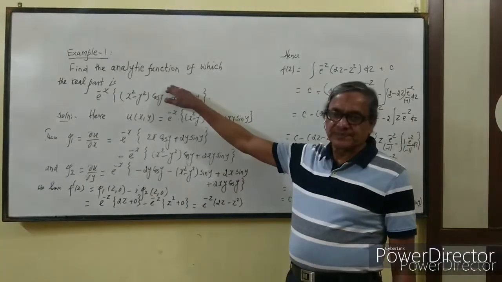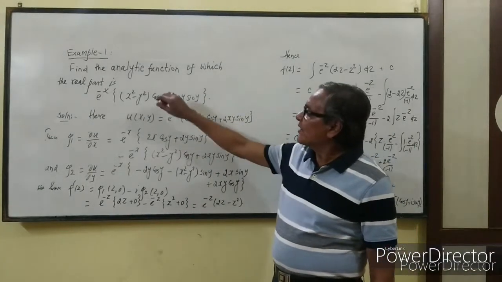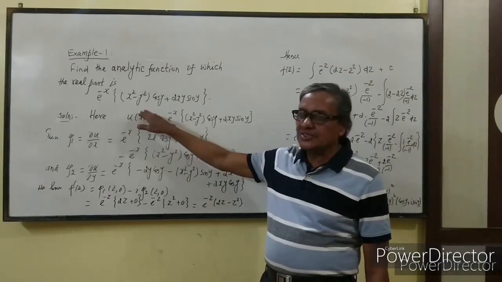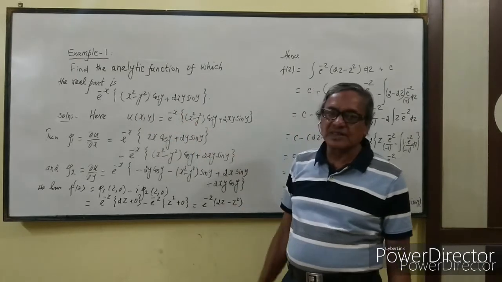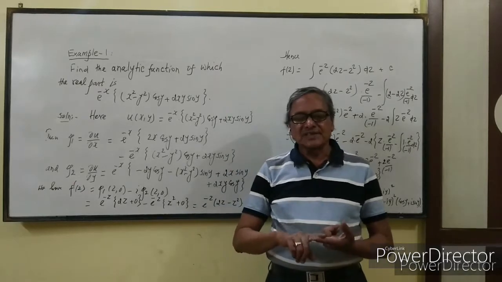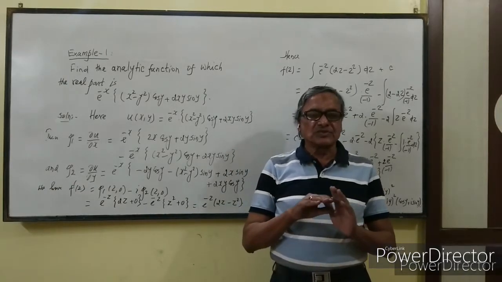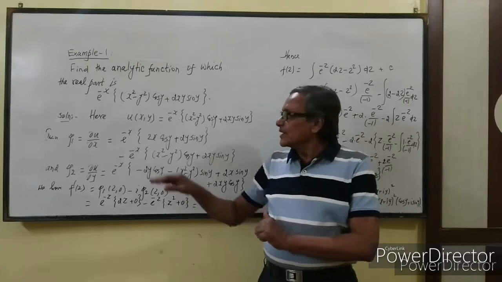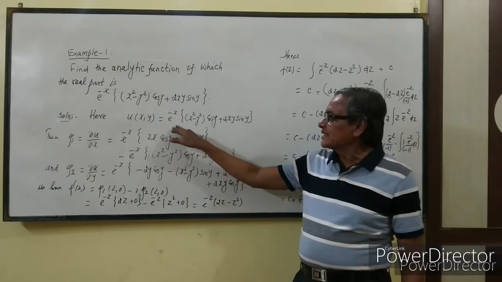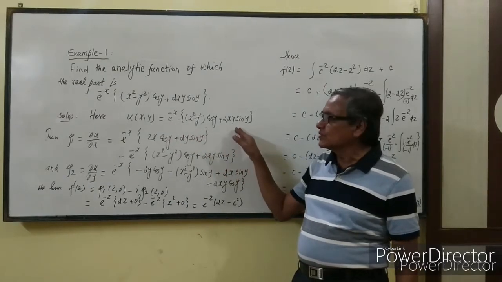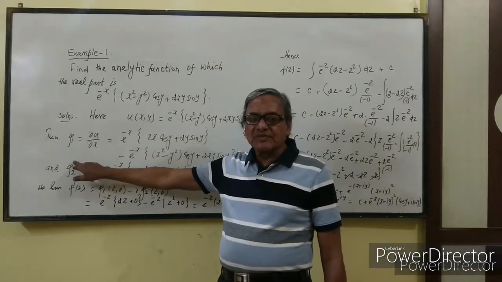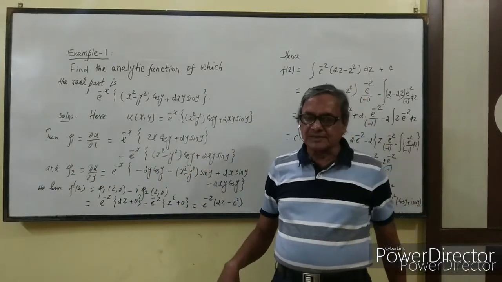Now we come to the problem. Example number 1: find the analytic function whose real part is e^(-x)(x² - y²) cos y + 2xy sin y. Of course f(z) has two parts, real and imaginary, in the form u(x,y) + i v(x,y). The real part is given, so u(x,y) is given. We have taken u(x,y) equal to e^(-x)((x² - y²) cos y + 2xy sin y). We have taken phi 1, which is equal to u_x,